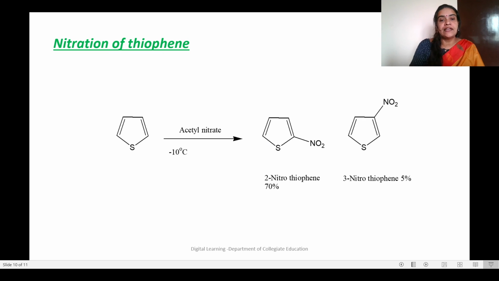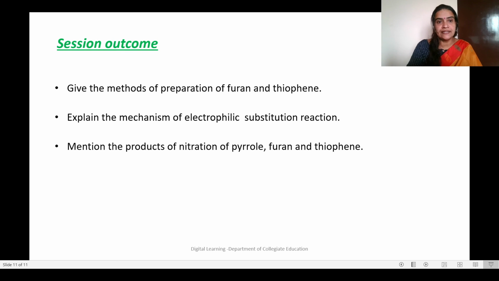Then thiophene. In the case of thiophene, the nitrating agent is different. It is acetyl nitrate. We get 70% of 2-nitrothiophene, and the percentage of 3-nitrothiophene is almost 5%. So in all the 5-membered heterocyclic compounds, we get the 2-substituted derivative as the major product: 2-nitropyrrole, 2-nitrofuran, 2-nitrothiophene.